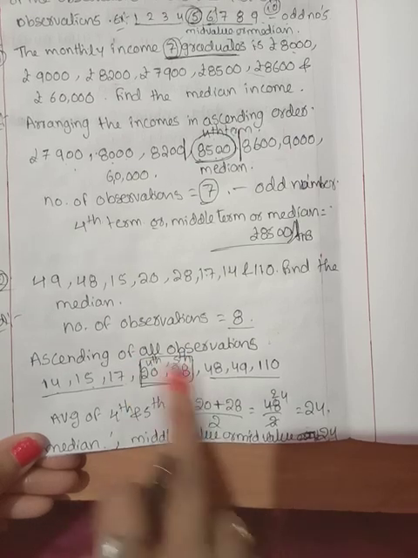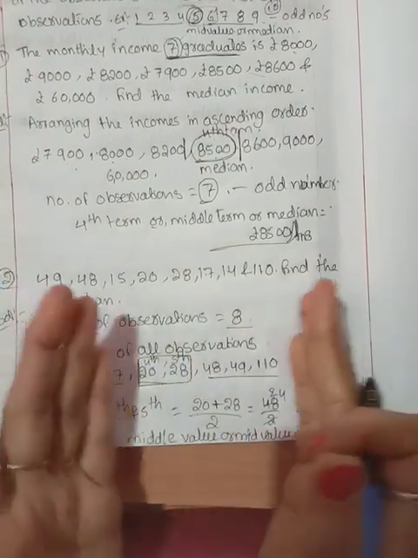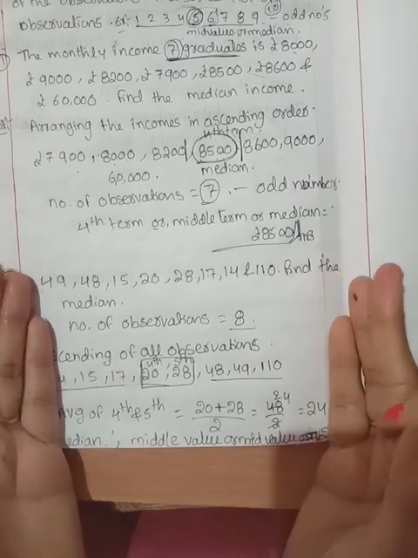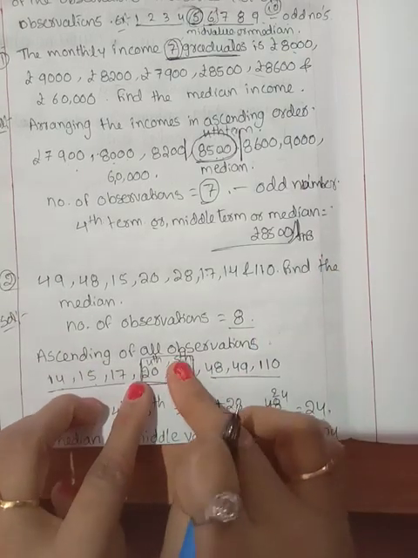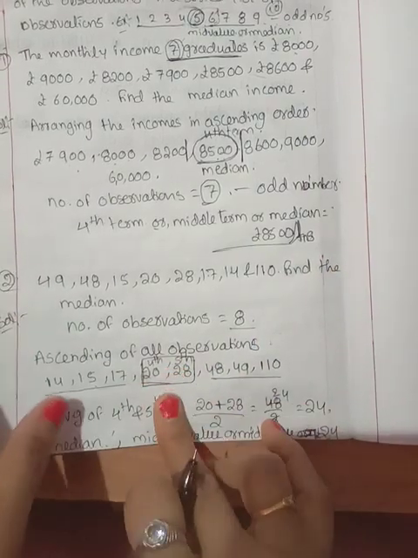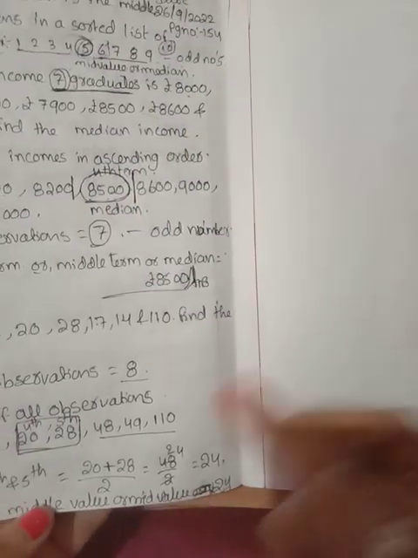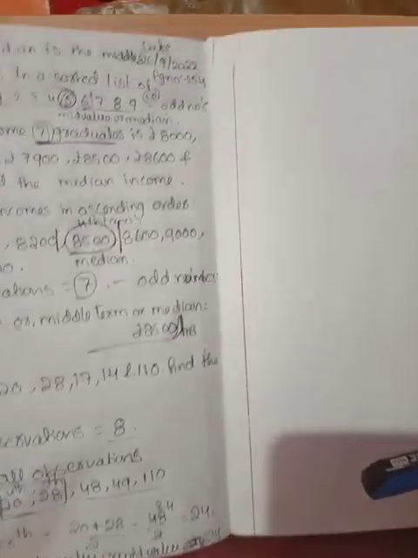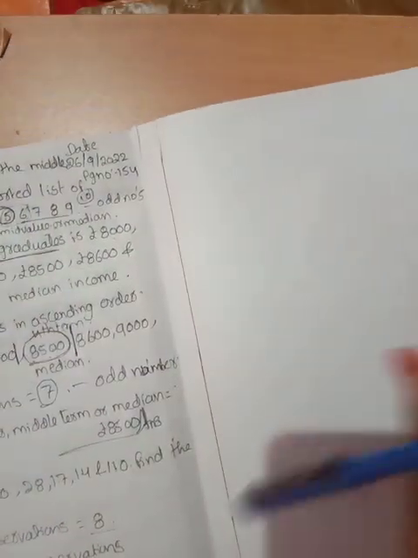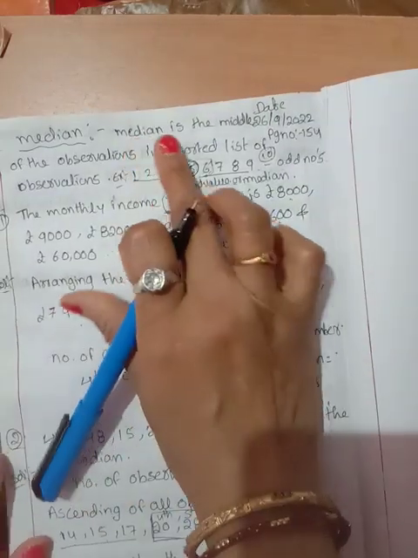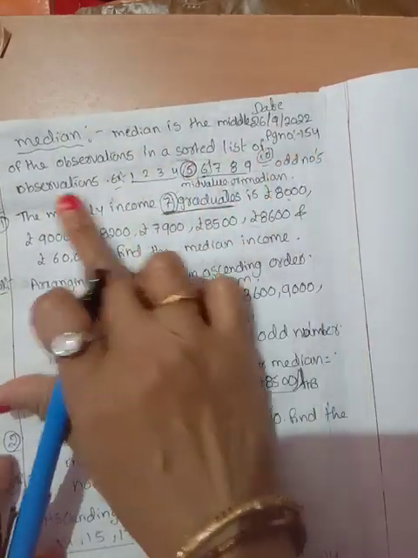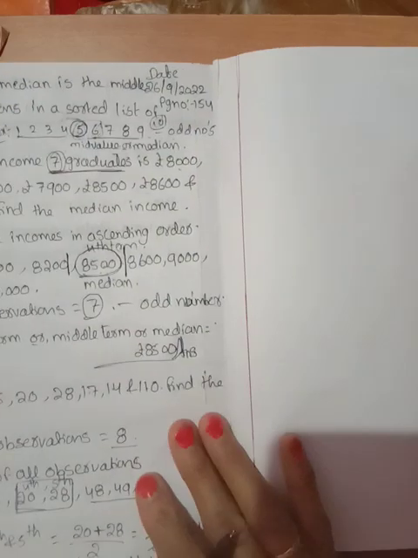The middle of the two numbers divides the data into equal parts, left and right side. So with the two middle numbers, you take the average of the two middle numbers, and we will get the mid value. That is the median. As a definition, the median is the middle of the observations. Here is a shorter list of observations.